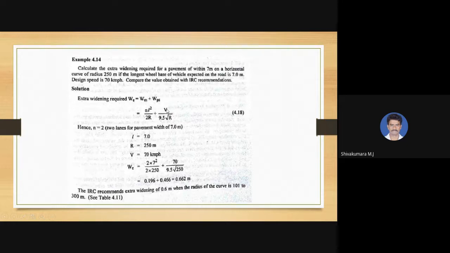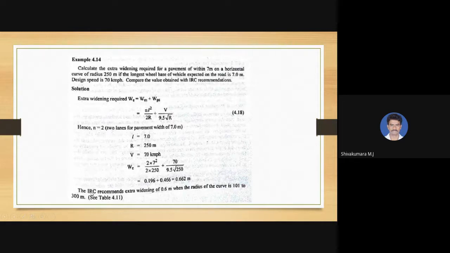And then psychological widening, V divided by 9.5 into root R, where V is 70 and R is 250. If we substitute, we'll get 0.662 meters. It is the required extra widening.